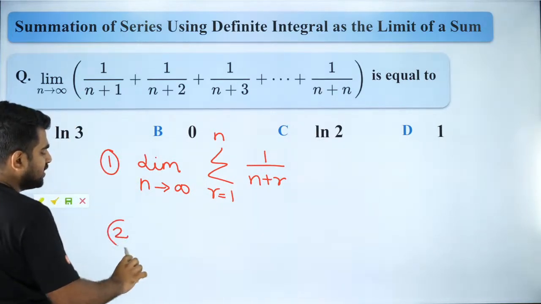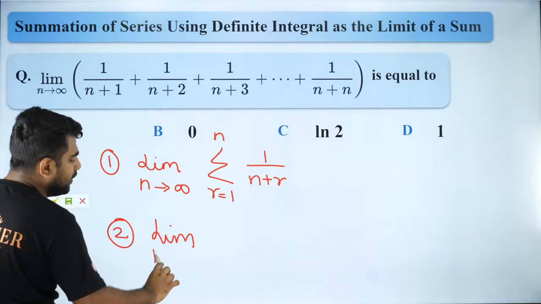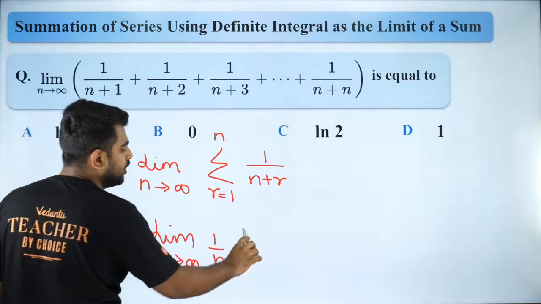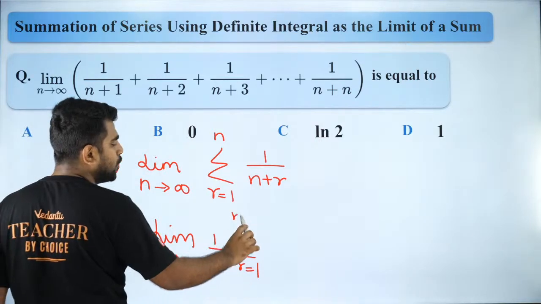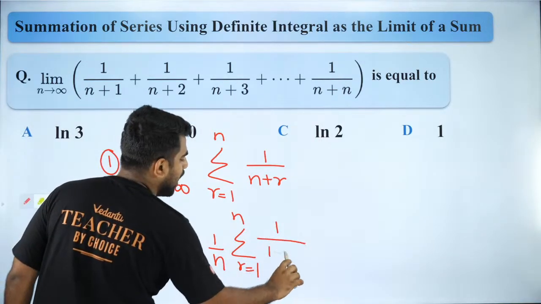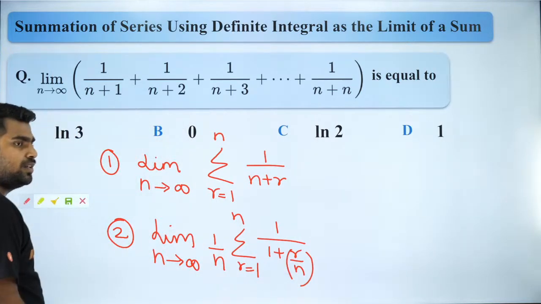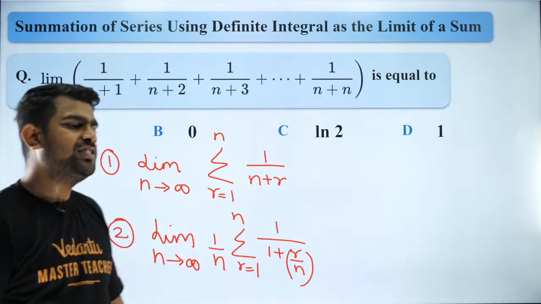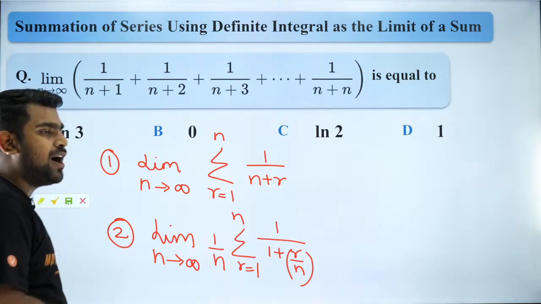Now the second step is, take 1 by n outside. So you'll have limit n tending to infinity, you'll have 1 by n outside, and you will have summation r equal to 1 to n, 1 by 1 plus r by n. Did you understand that? After this, it is a piece of cake.